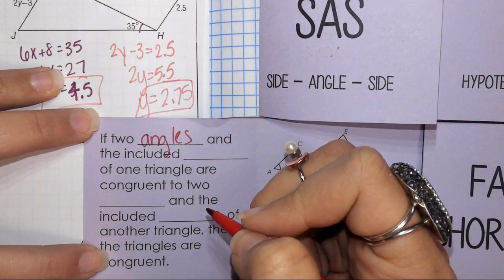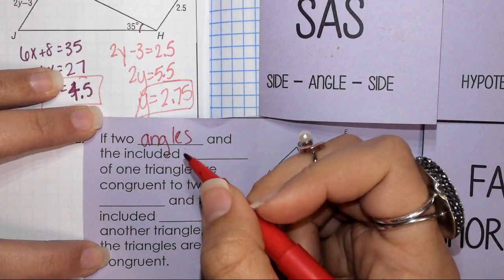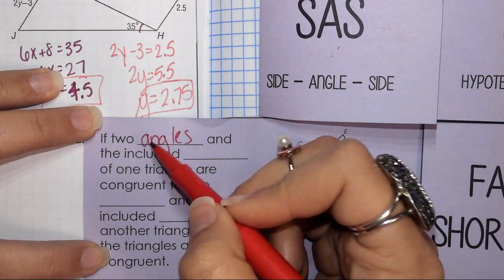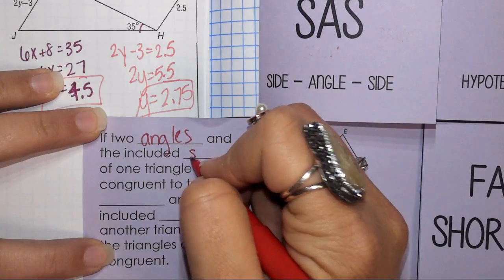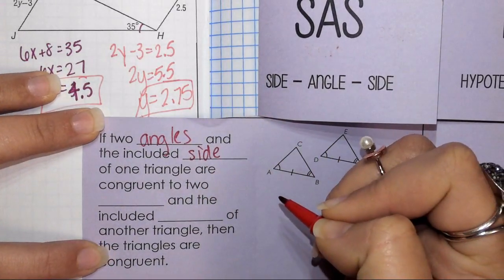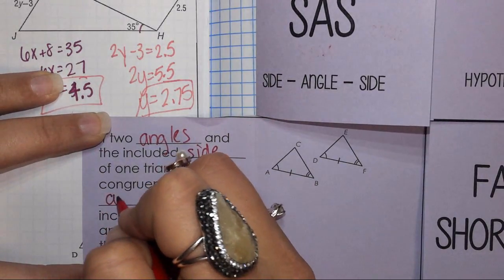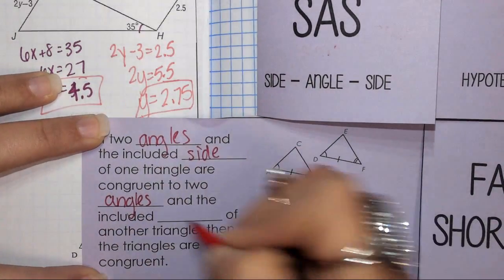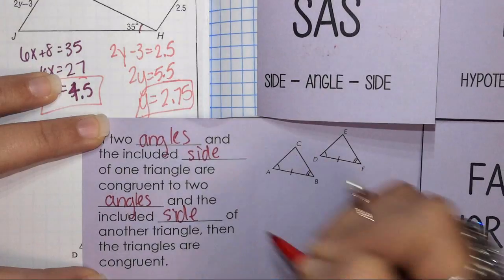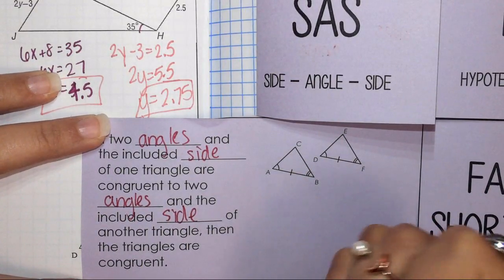I'm listening. Stop talking. You can't listen if you're talking. If two angles and the included side of one triangle are congruent to two angles and the included side of another triangle, then the triangles are congruent.